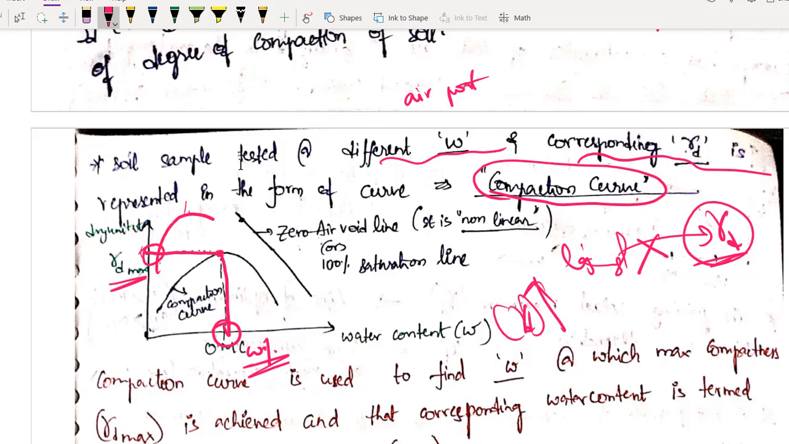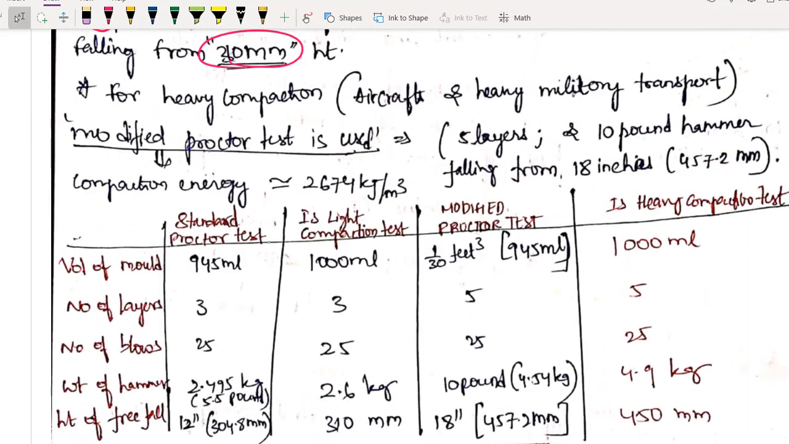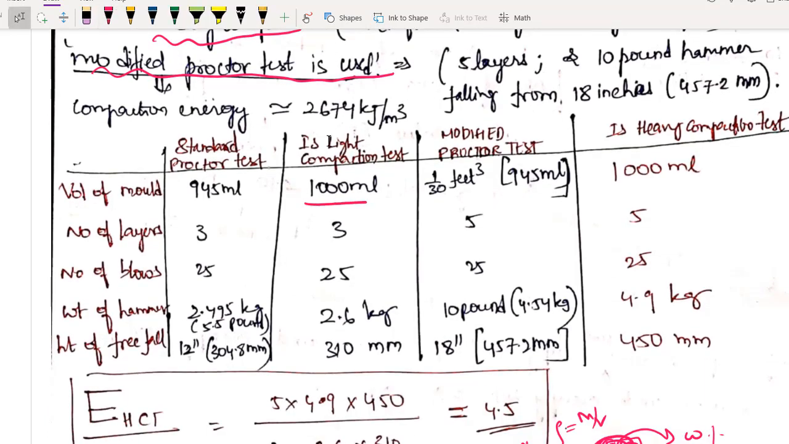So how to give more energy, let us see what test we have. So we have seen lightweight compaction test. Now let us see heavyweight compaction test. Okay, so now we are modifying it; this is the heavy compaction test, or you can also call it as modified Proctor test. So in this, what is the difference? The same amount of volume will be there, but number of layers will be 5. From 3 now you have 5.